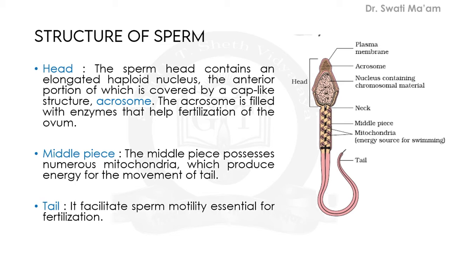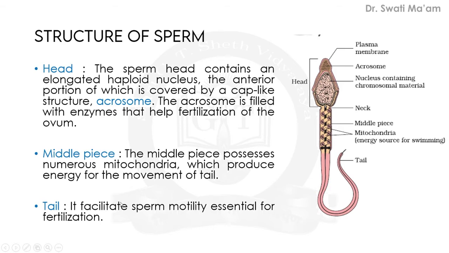Now let us see how the original structure of sperm looks. This is the detailed structure of sperm, and this diagram is compulsory to draw in your classwork with all these labels. Basically, the structure of sperm has three parts. First the head, which is at the anteriormost portion, followed by the middle piece, the central area, and lastly a long tail.